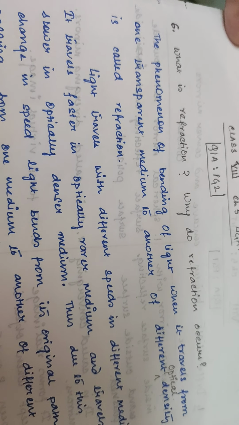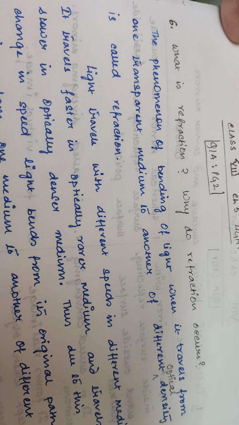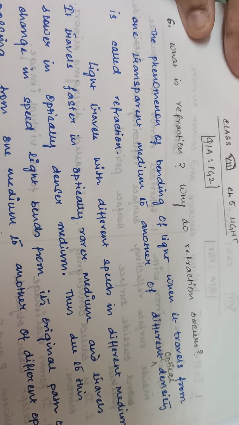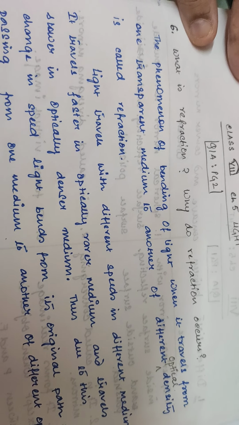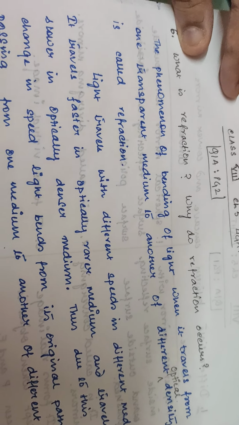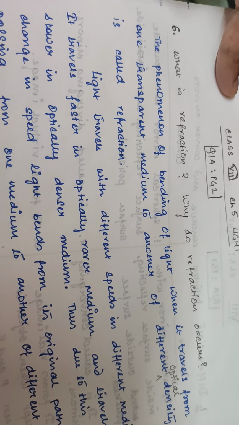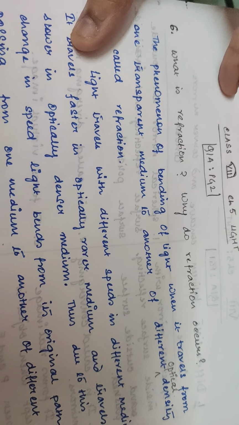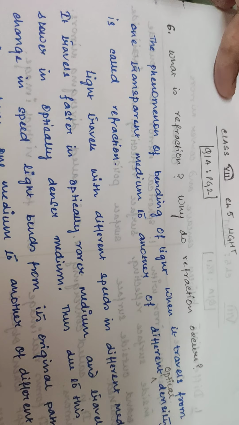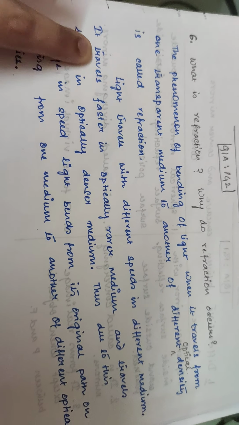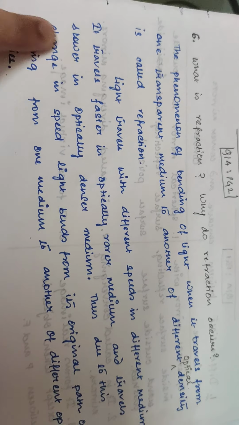So mention that it is bending of light when it travels from one transparent medium to another of different densities, or you can just add the words optical densities also. Don't just write the phenomenon of bending of light. Half a mark I have deducted if you have not written the complete definition. This is true for your exams also. And if I ask you the reason of refraction, then write all these things. Otherwise there is no need.